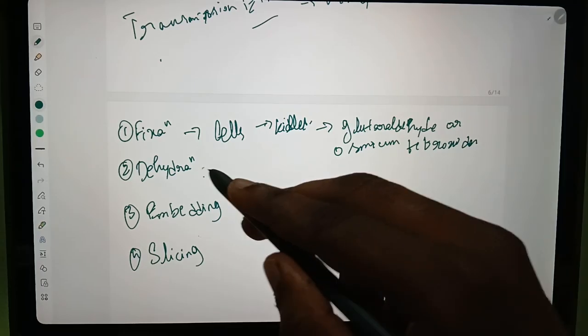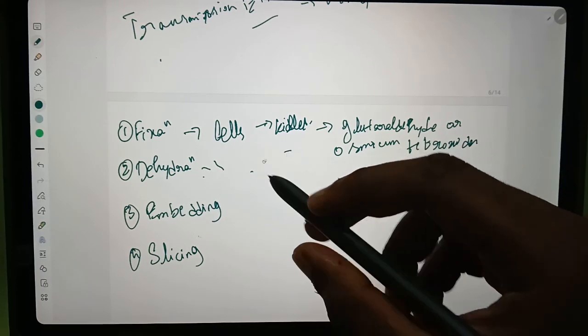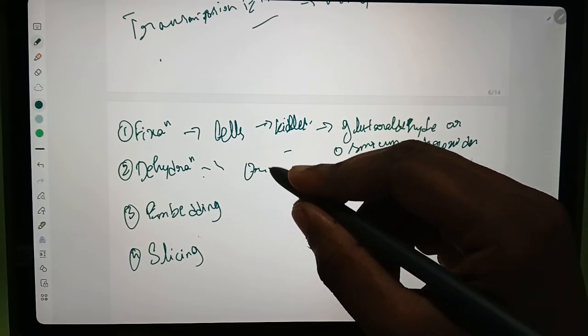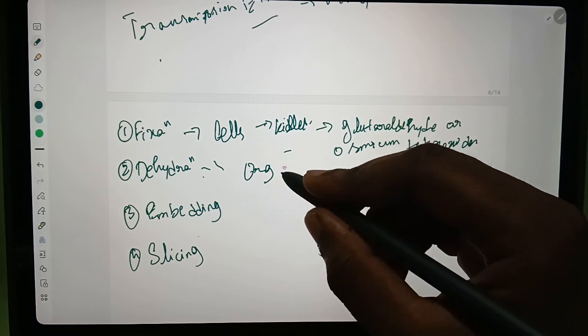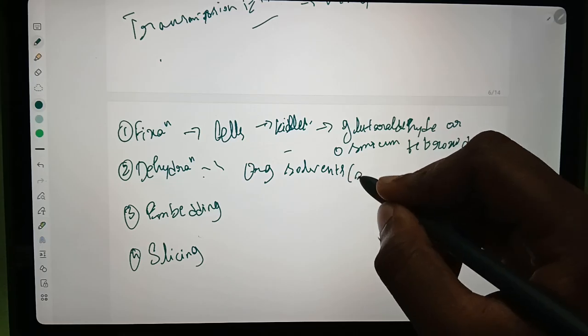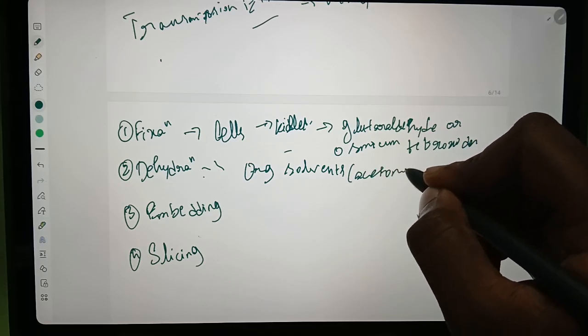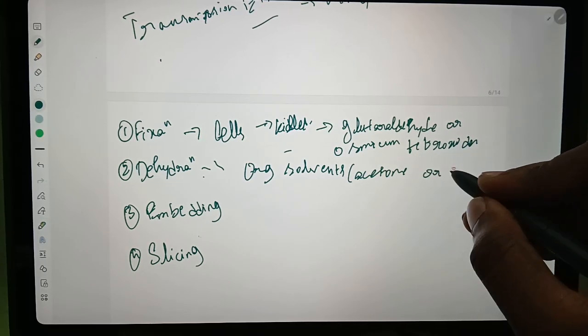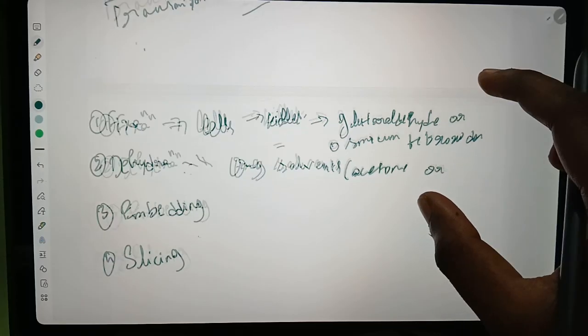In dehydration, it is dehydrated with organic solvents, acetone or ethanol. These are organic solvents.